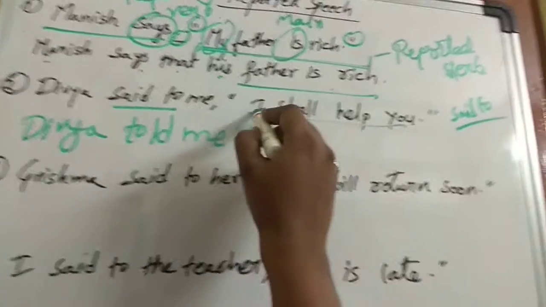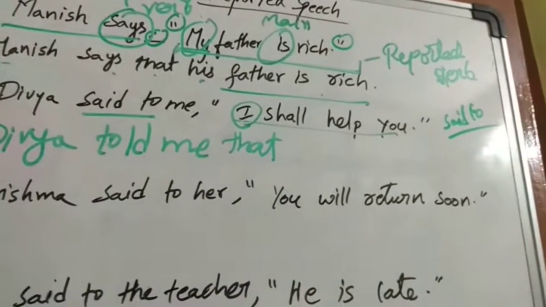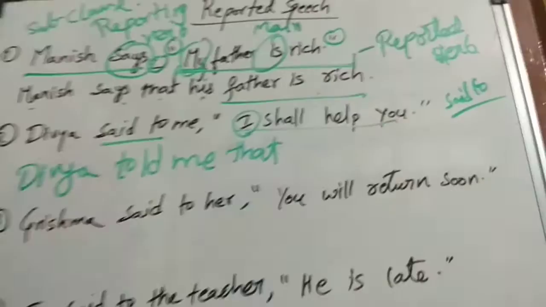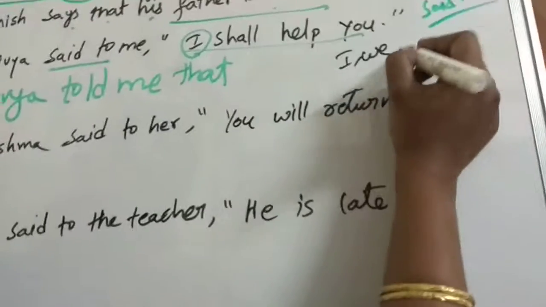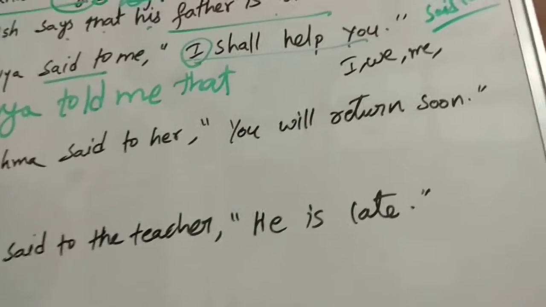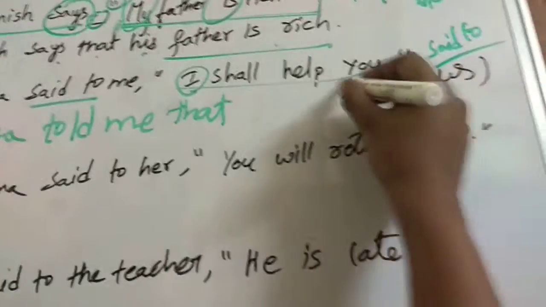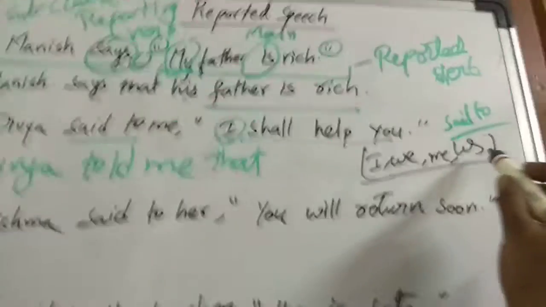So that, now how can I change the pronoun "I"? First of all, we need to identify what type of pronoun it is. It is the first person. Whenever the first person pronouns I, we, me, and one more, us, are there, I and we will be in the subject place, and me and us will be in the object place of the reported speech.